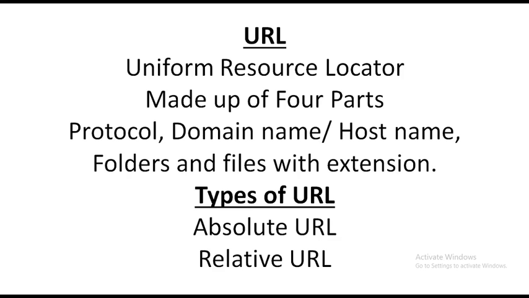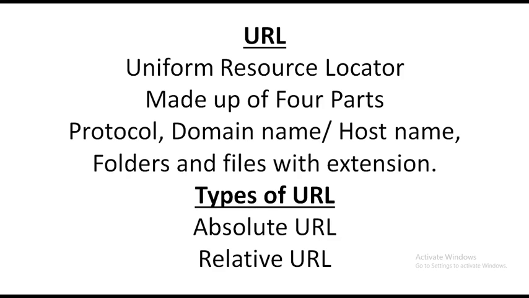The second one is relative URL. It is the partial address of the document. It is nothing but the partial address of a document in the internet. A relative URL contains only the file name or the file name with the folder name.